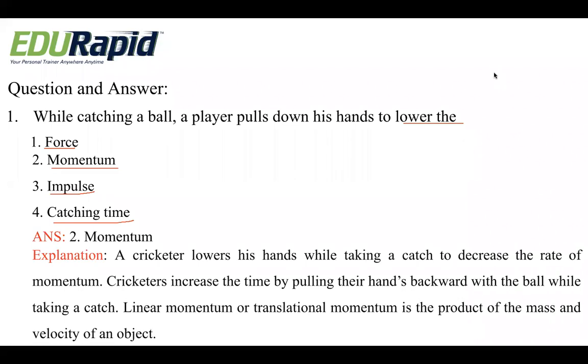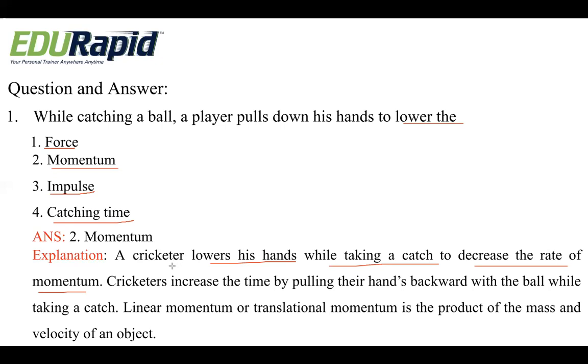Exactly, both are true. See, a cricketer lowers his hand while taking a catch to decrease the rate of momentum. So what did we discuss, what is momentum? Momentum is nothing but the product of mass and velocity. So why does he take his hand down? Because to decrease the rate of momentum.